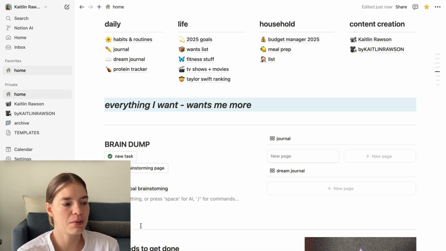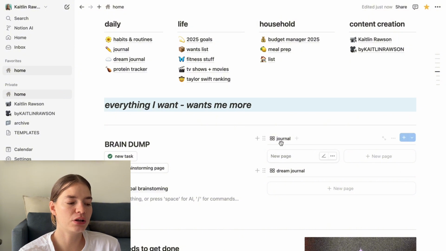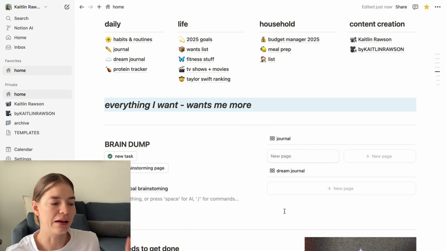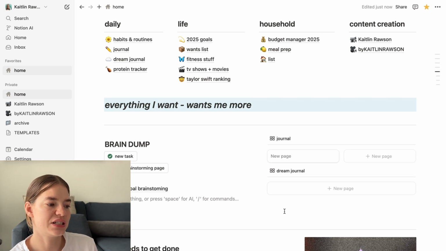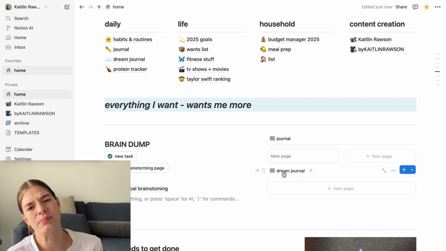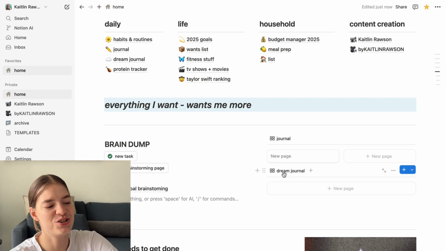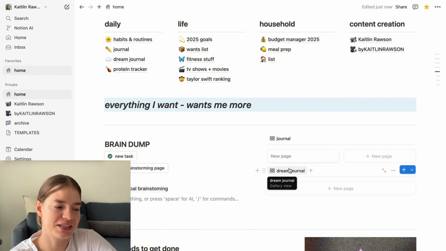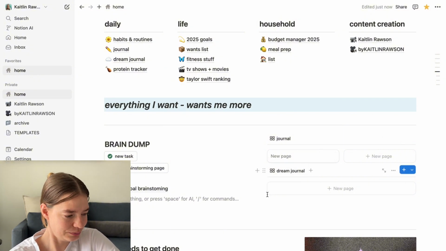Last thing here is just some buttons for my journal and my dream journal. This is mainly for when I am on my phone, because I do a lot of my stuff on my phone, and it's way easier to just be able to create a new page for my journal and a new page for my dream journal with these buttons over here. So that's essentially what that is. I think there are probably more optimized ways to do this and prettier ways, but this is what's been working for me, so I can't even remember how I set it up. I'm just leaving it for now.